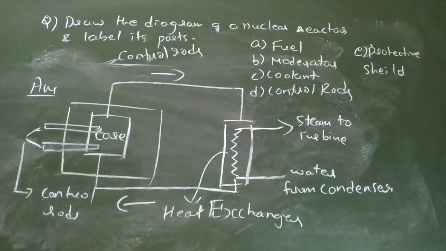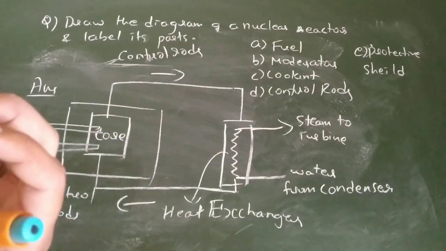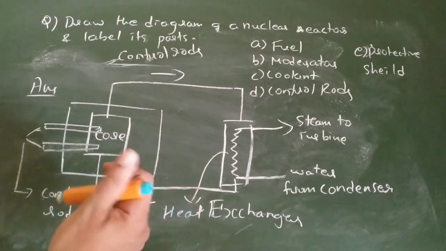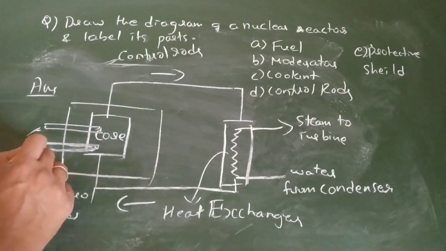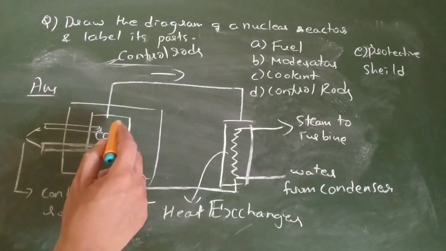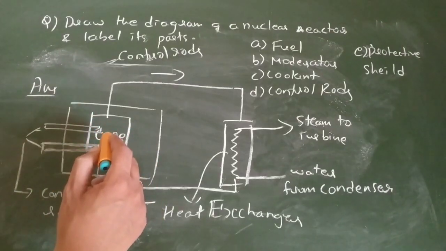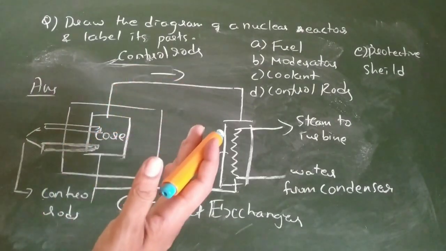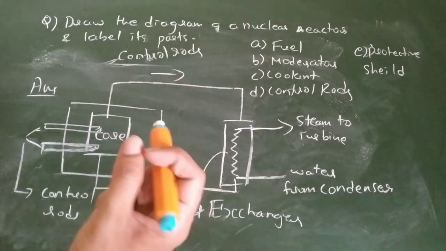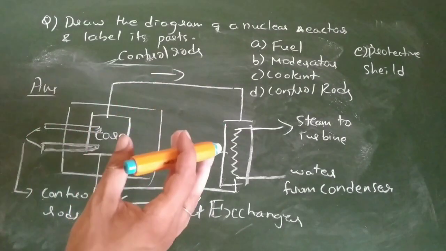Fuel means what type of fuel you are adding, that is, what type of fissionable material you are adding inside this core. Then moderator and coolant: the liquid which was present inside the core in the previous diagram acts as a coolant, absorbs the heat from the nuclear reaction, and also acts as the moderator.